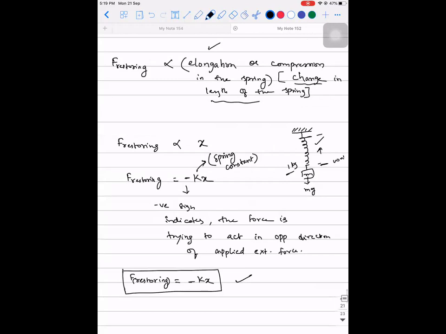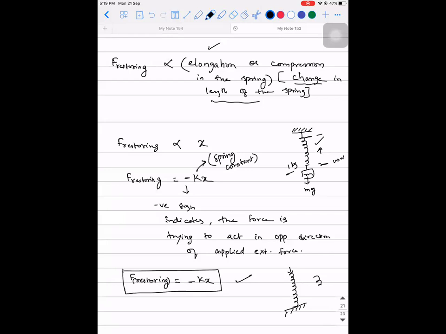The other example is, if any one of you uses a ball pen, especially the click ball pens, you would have seen a spring inside, right? You keep that spring on the table, apply a force on top and remove your hand. What will happen to it? I'm sure you all would have experienced it. It will go out. It will bounce, right? It is bouncing back. Why is it happening?